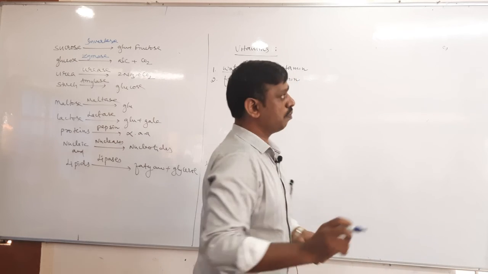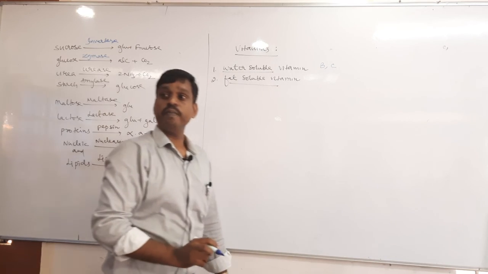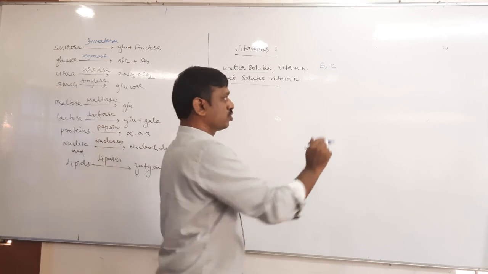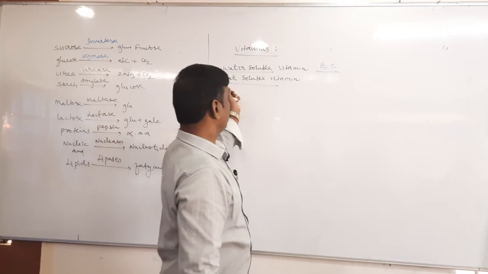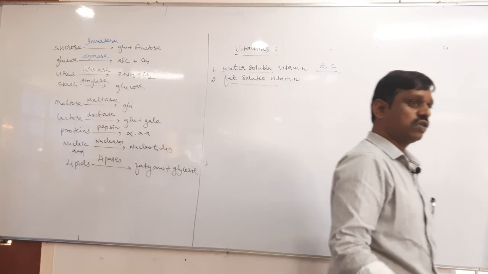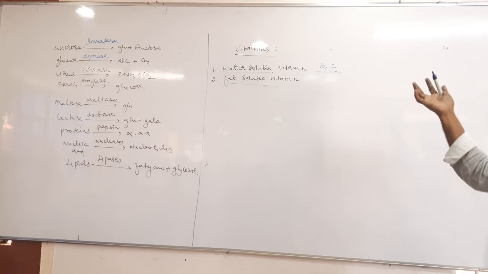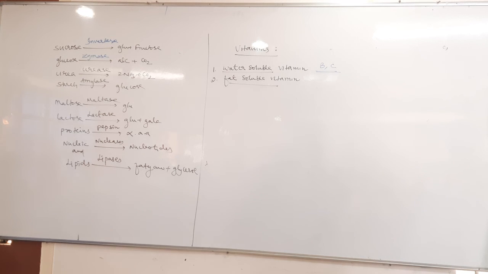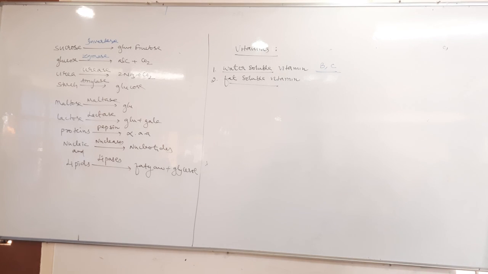Usually the B complex, except B12, and vitamin C. Since they are soluble in water, they are easily excreted through urine, so they have to be supplied regularly through diet, otherwise it leads to disease. They cannot be stored in the body.